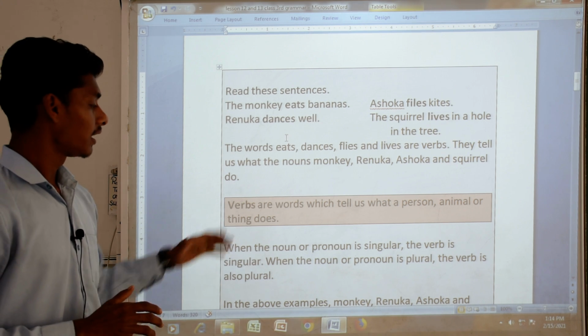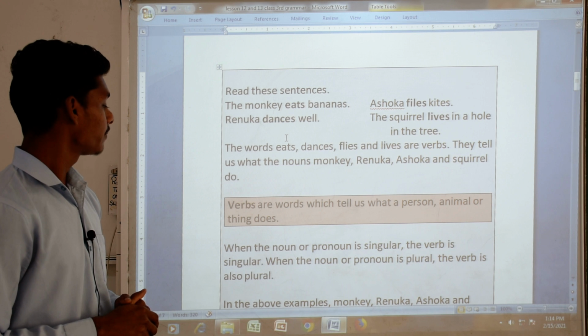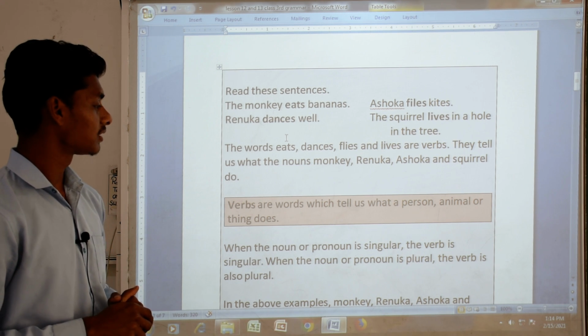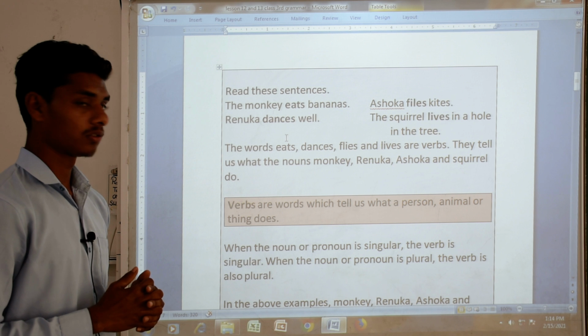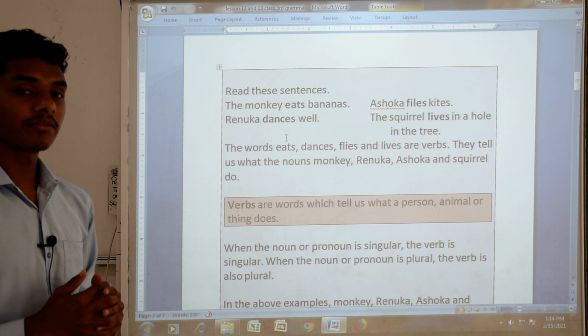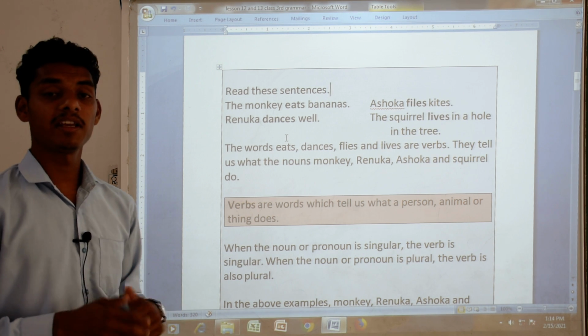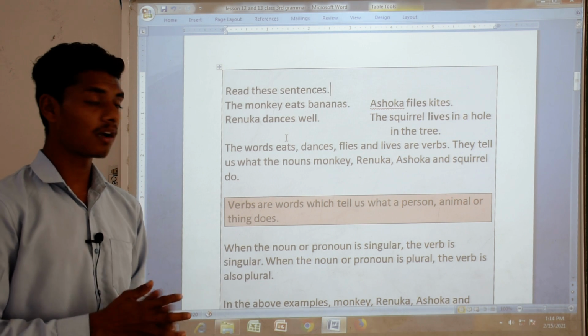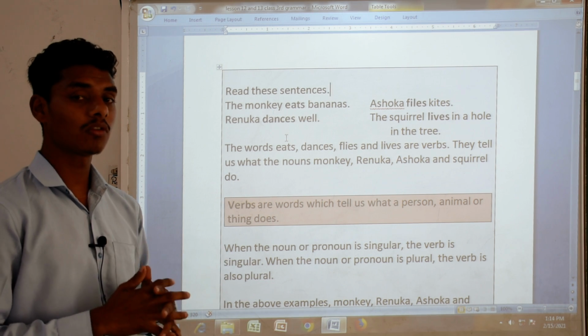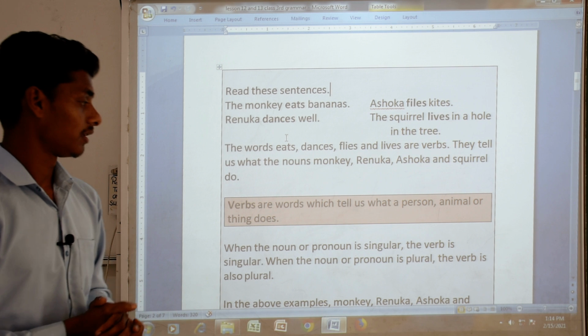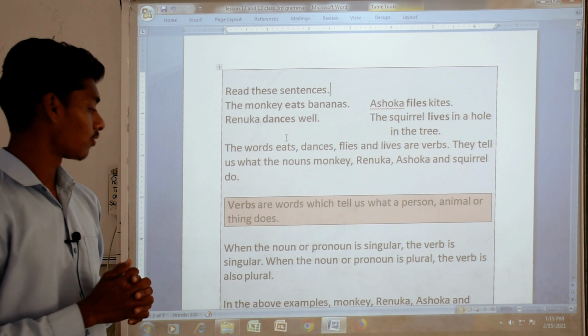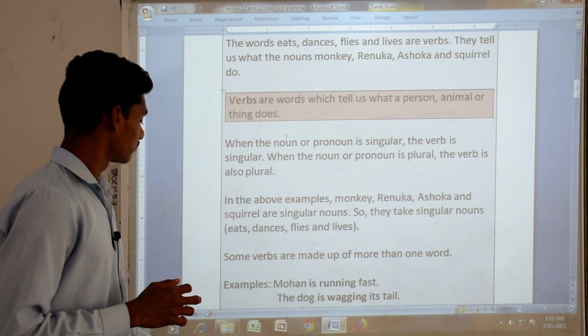Here is the definition of verbs. Verbs are words which tell us what a person, animal or thing does. Verbs tell us about the person, animal or things, or what they are doing, what the person is doing or what the animal is doing. That is what we are talking about with verbs.